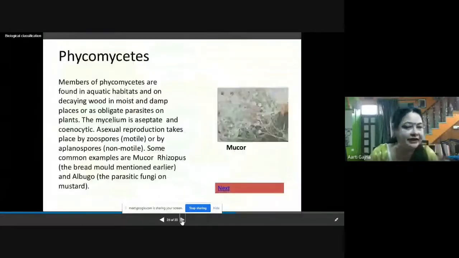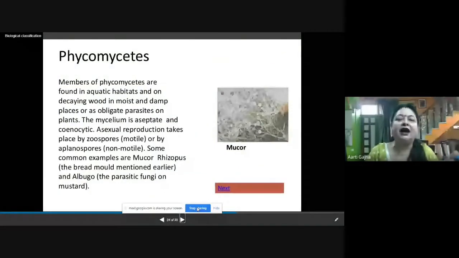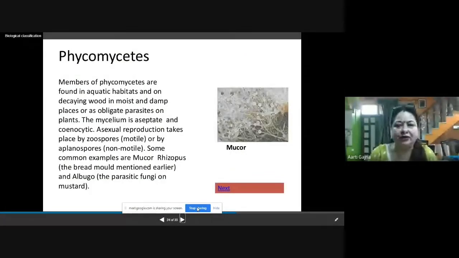Now we will study them one by one. Phycomycetes. The members of Phycomycetes are found in aquatic habitats and on decaying wood. When the wood of trees is decaying in moist and damp places, there you can find Phycomycetes, or as obligate parasites. What is an obligate parasite? An obligate parasite is a parasite which requires a specific host to complete its life cycle.